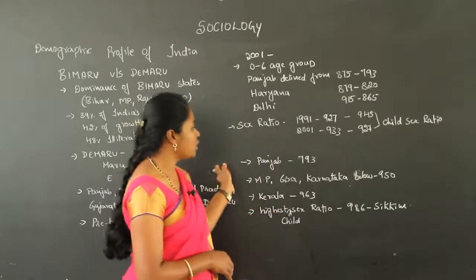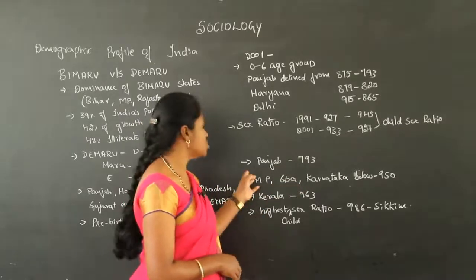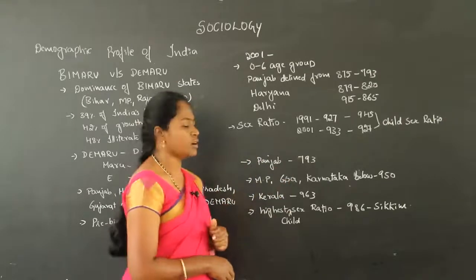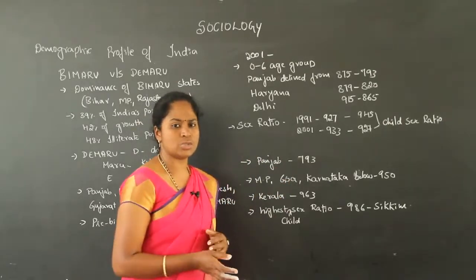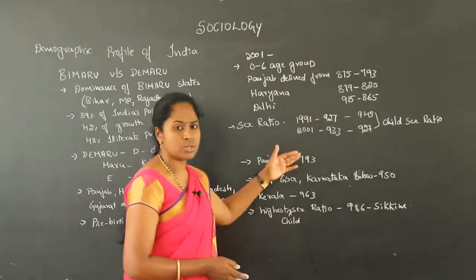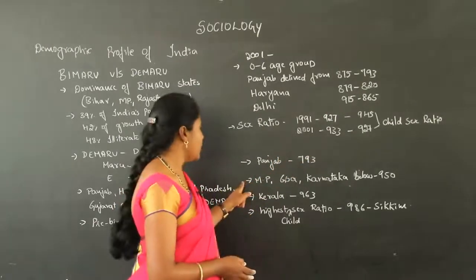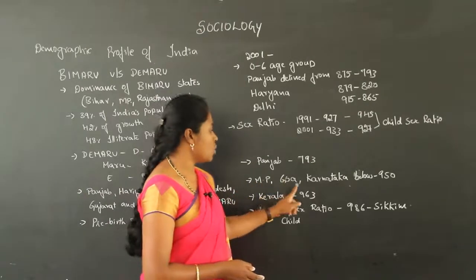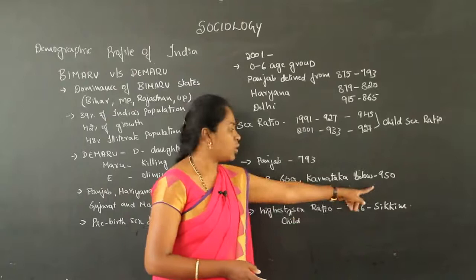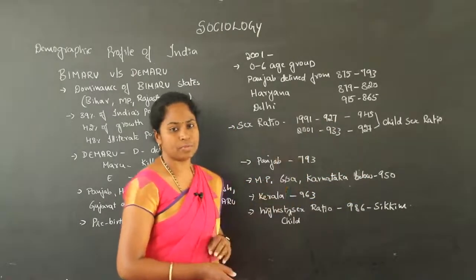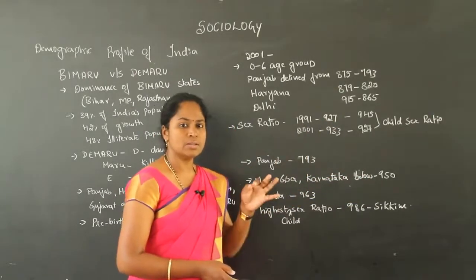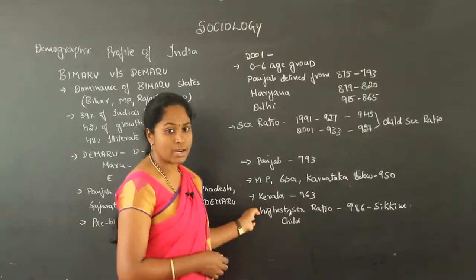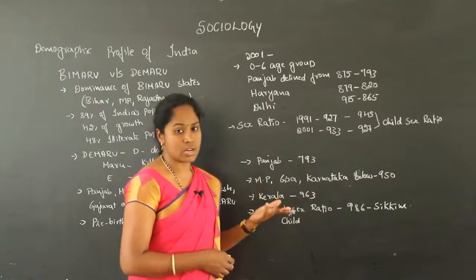Among the states, Punjab is at 793, then Haryana, and states like Delhi. All these states show a decreasing child sex ratio. Then in some states like Madhya Pradesh, Goa and Karnataka, it is below 950 for 1000 males. And in Kerala, there is an increase in the sex ratio actually.